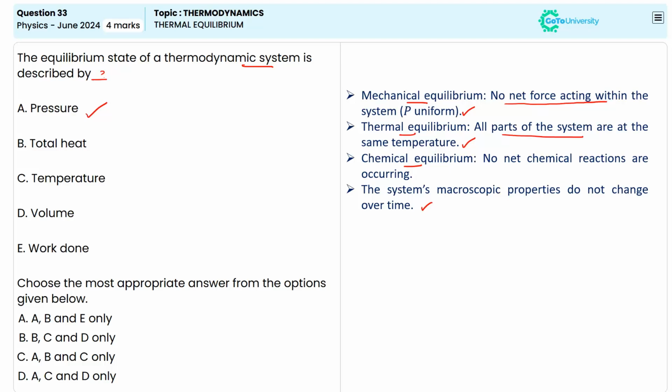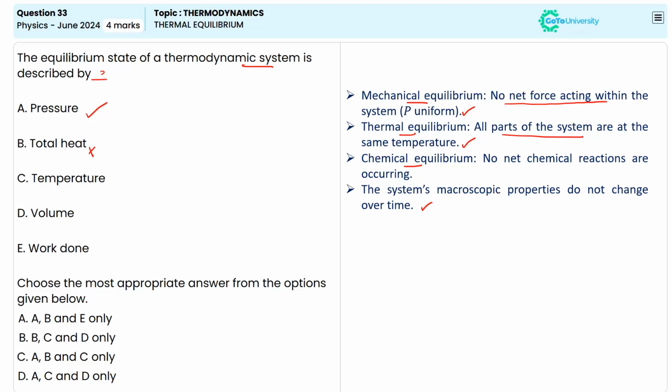Let us check option B. Total heat. Heat depends on a temperature change and transfer. As I said, the total heat alone does not determine the equilibrium, as a system can have heat without being in equilibrium. So the total heat by itself does not indicate the thermodynamic equilibrium. So option B will not be in our answer.